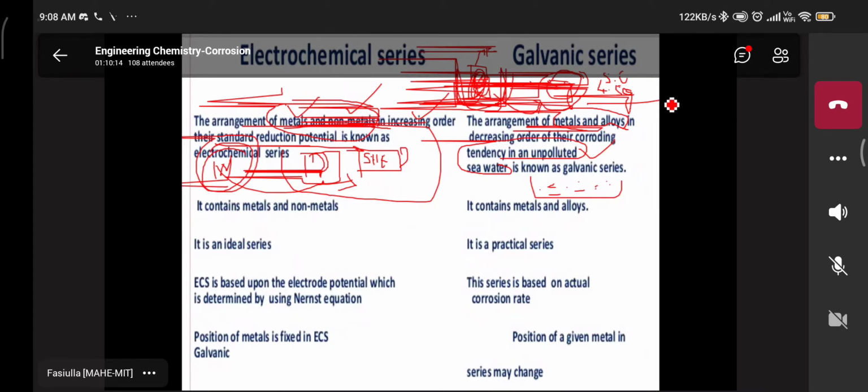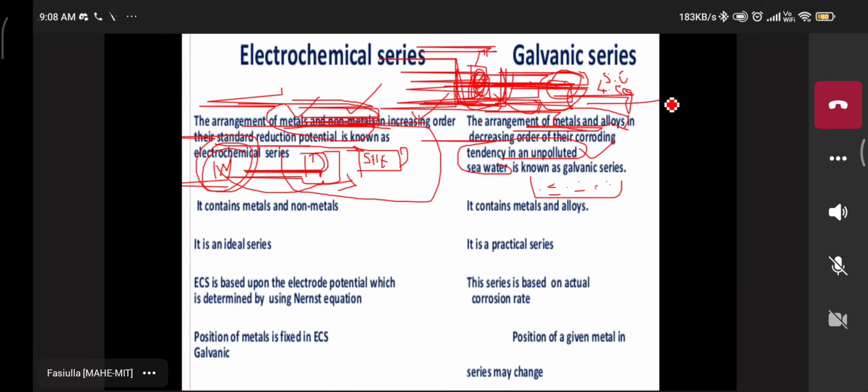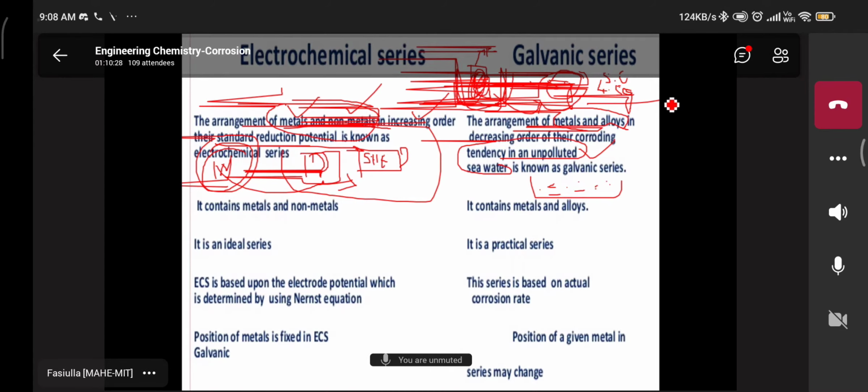That 0.5 grams what? Dissolved, sir. Dissolved, rusting. Okay, the corrosion. Which metals very easily dissolve, very easily react? Which types of alloys very easily dissolve in the given unpolluted water? Arranging these in decreasing order in a series is known as the galvanic series.